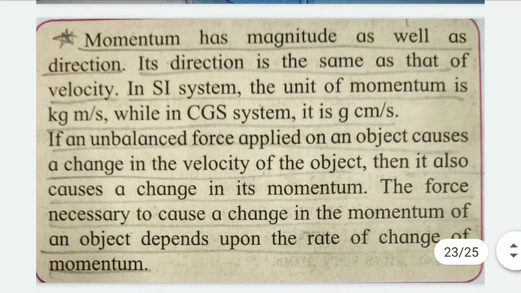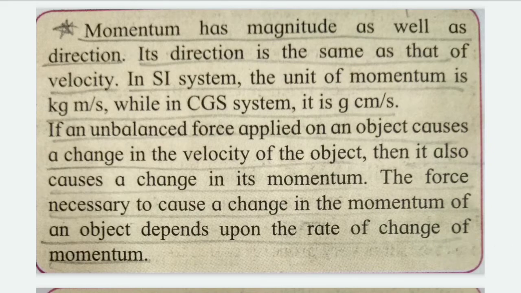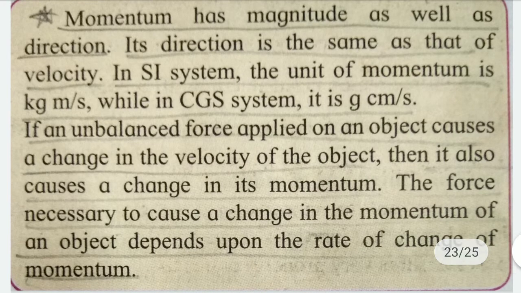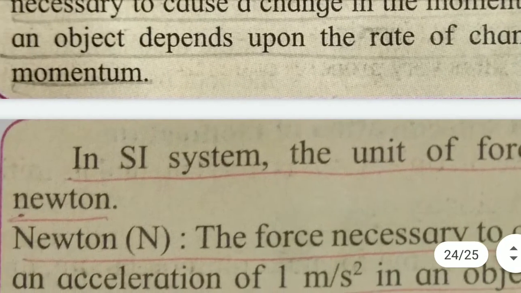Let us recall some important points from this topic. Momentum has magnitude as well as direction. Its direction is the same as that of velocity. In SI system, the unit of momentum is kilogram meter per second, while in CGS system, it is gram centimeter per second. If an unbalanced force applied on an object causes a change in the velocity of the object, then it also causes a change in its momentum. The force necessary to cause a change in the momentum of an object depends upon the rate of change of momentum.